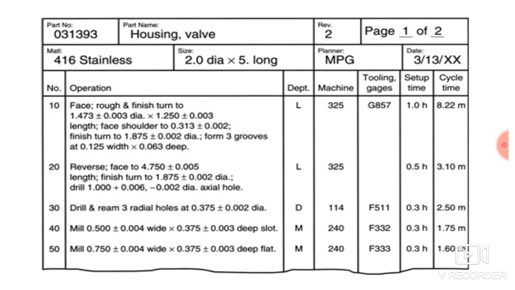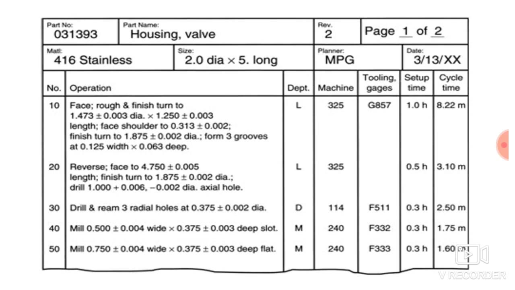After that, the second column is the operation. Then the third column is department. The fourth column is machine. The fifth column is tooling or the gauges. The sixth one is setup time, and the seventh one is cycle time. These are some columns which are required. You may find different columns also in a different process plan. It depends on the manufacturing engineer.